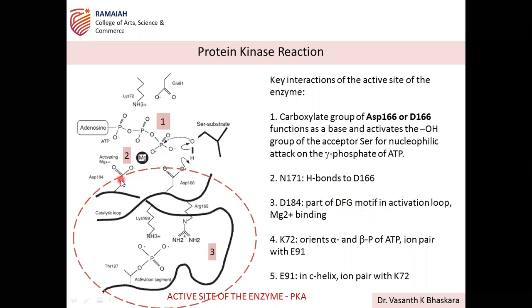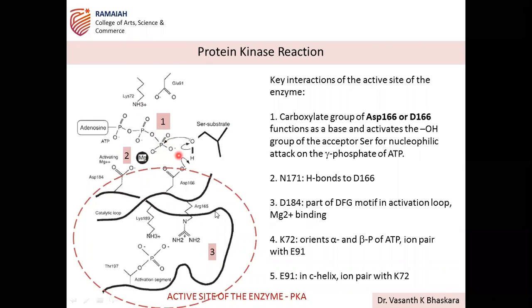This is D184. It interacts with metal. In an earlier slide we discussed that metal has an important role in stabilizing this gamma phosphate. So here you can see this is the second step. First step is activation of the hydroxyl group. Then the second step is through the metal ion, by the D184, which is present in the DFG motif, stabilizes this